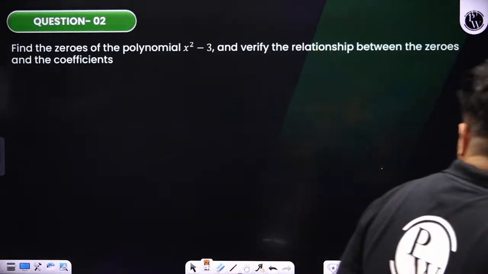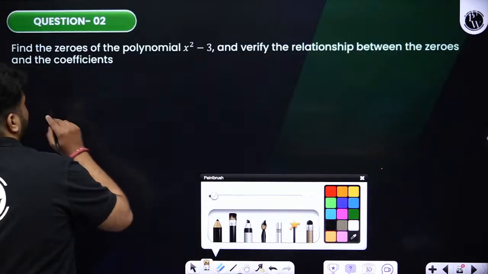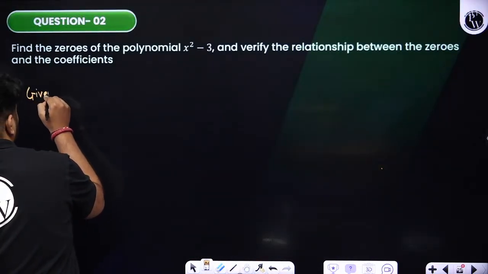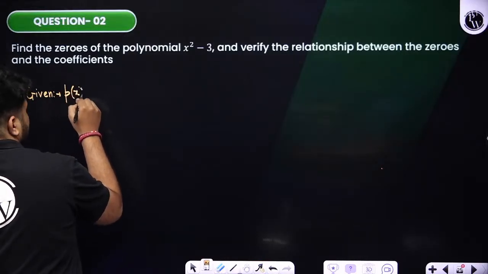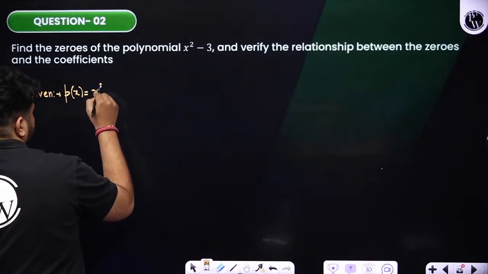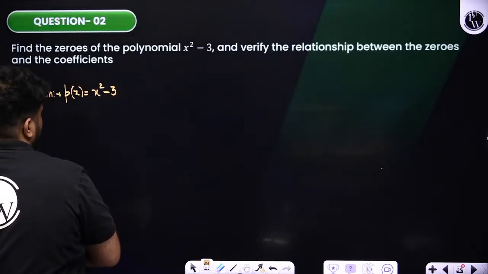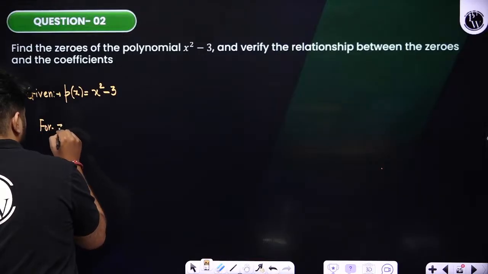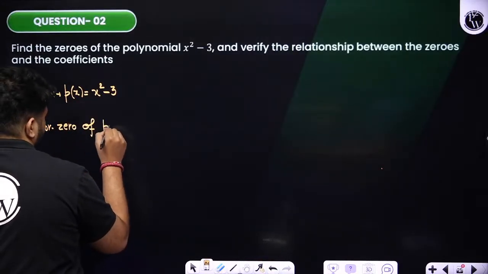Yes, how can we do this, students, over here? Given polynomial is what? Given polynomial is nothing but P of x is equals to x square minus 3. Okay, P of x is equals to x square minus 3, for zero of polynomial.